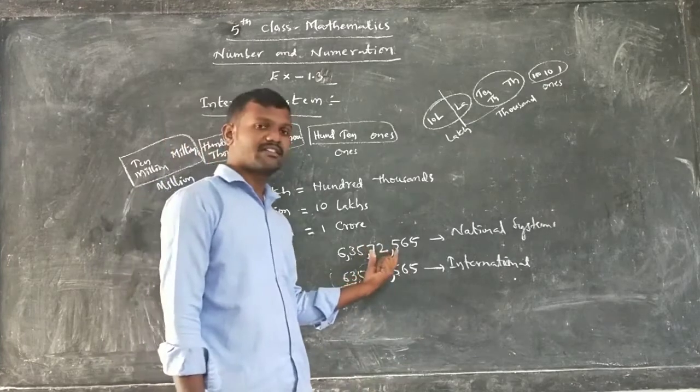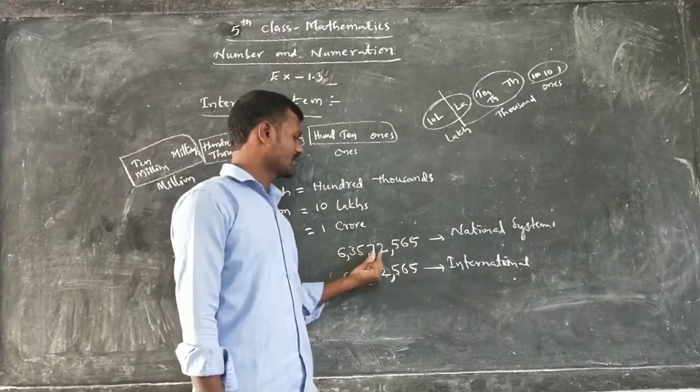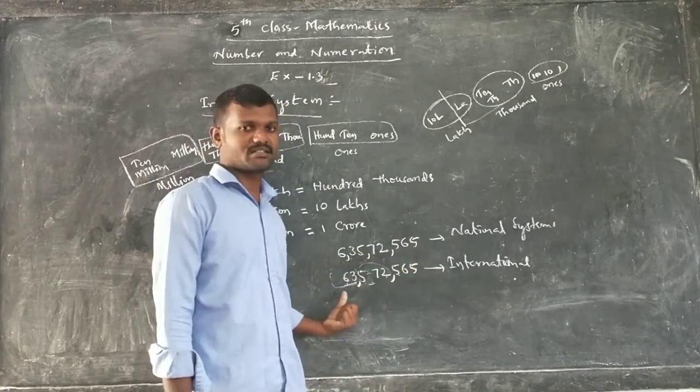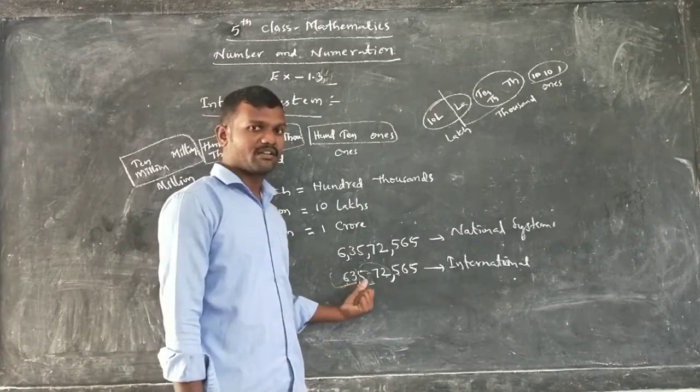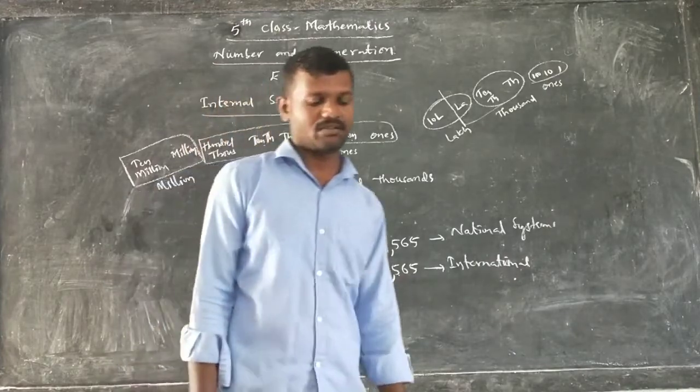How can we read it in the national system? 6 crores 35 lakhs 72,565. But in the international system, 63,572,565. That is the number you have to write.